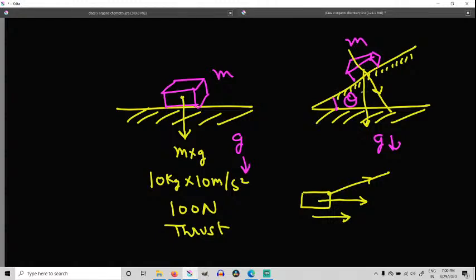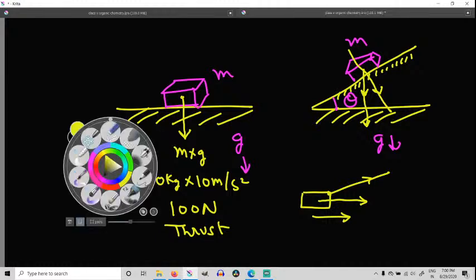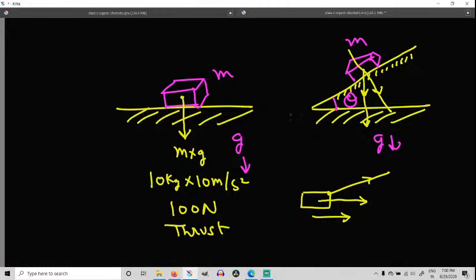Okay, the weight of the body is acting like this. Let me change the arrows to make it more clear. The yellow arrow is showing, and I need the component, which means I need this red one. So how do I go about it?